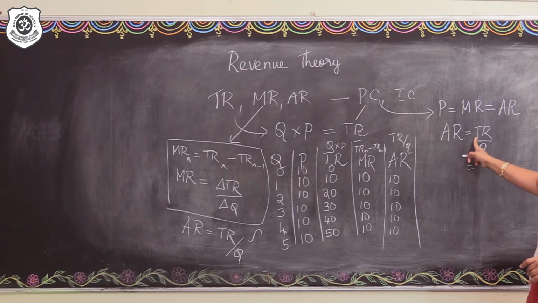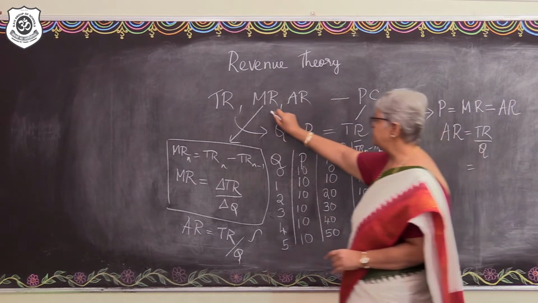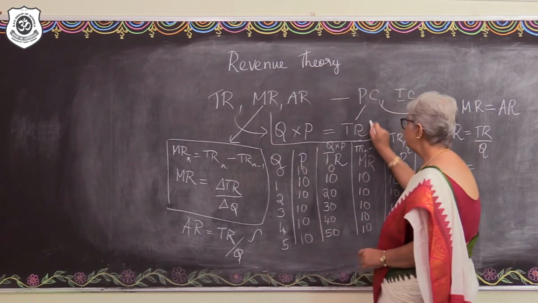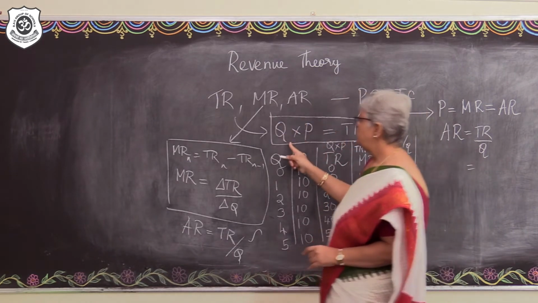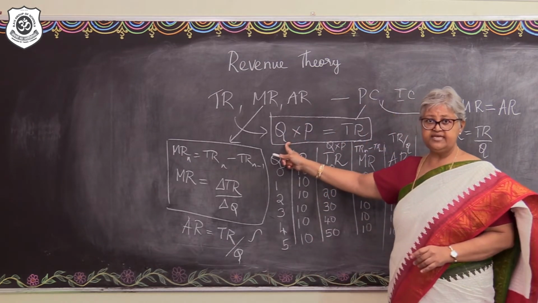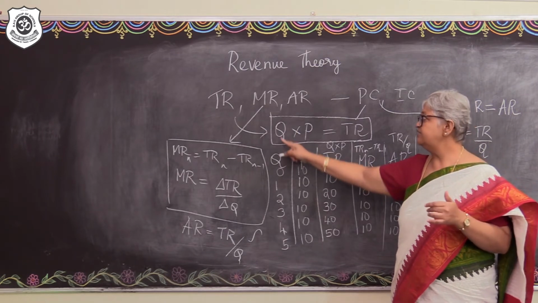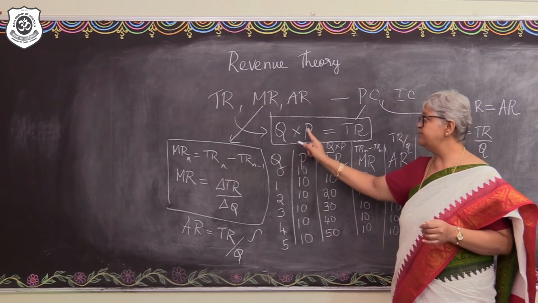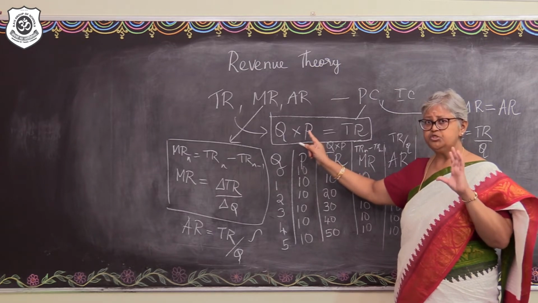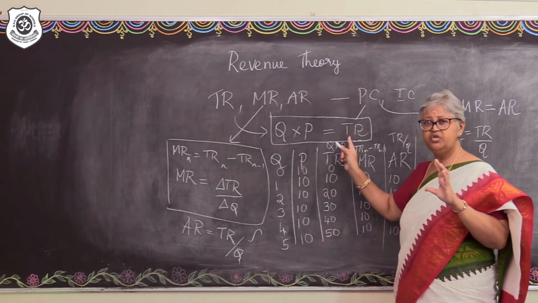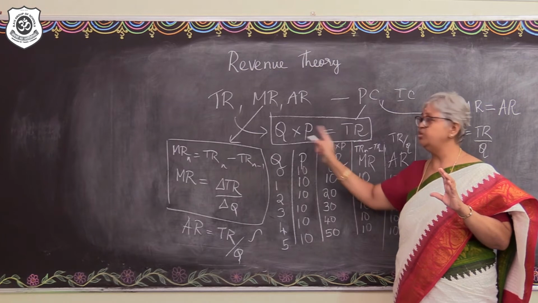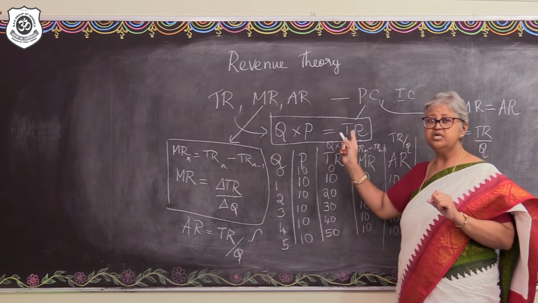Total revenue, initially we have said, is nothing but the total sale proceeds for the firm, even as all the output is going to be sold at a certain value, which is the price. The revenue that is generated is the total revenue. Q into P is equal to TR.